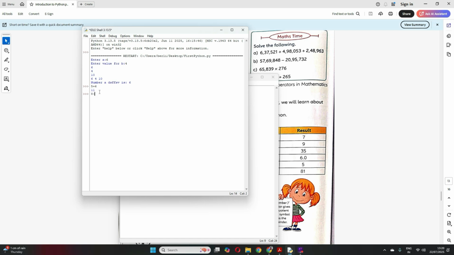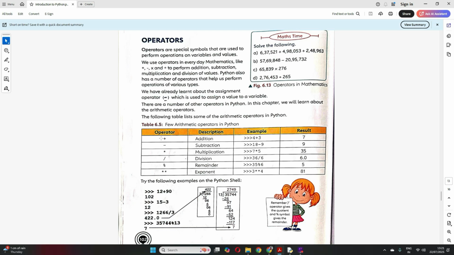Subtraction, 8 minus 3. Then you have multiplication, 6 into 7, so you get the multiplication of two numbers. Division, like 64 divided by 4 maybe. So this is the division. So these four are the simple ones that we saw.